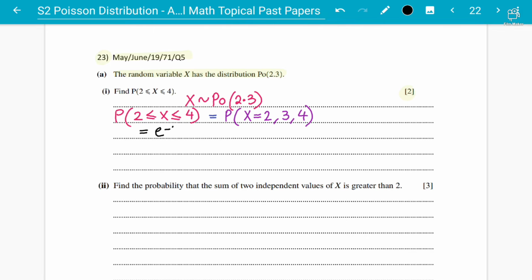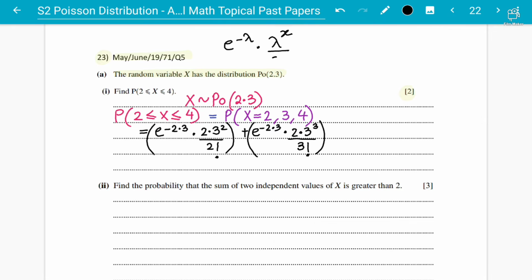E power minus lambda, or the mean, into lambda power of 2 divided by 2 factorial. This is one answer. Then you're going to do plus, e power negative 2.3 into 2.3 power of 3 divided by 3 factorial, because that's the formula, right? Let me write down the formula again: e power minus lambda, lambda power x divided by x factorial.